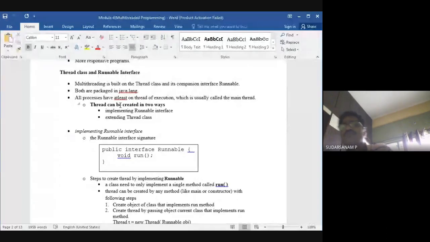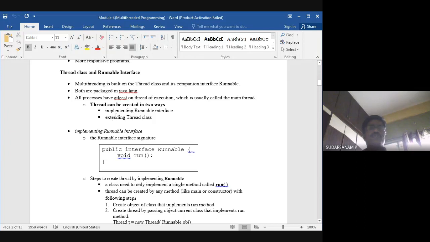I already told you about lab programs, synchronization. What is the meaning of synchronization? The operating system will be synchronizing. That means control will be transferred from one place to another, because when threads are executing, one thread will be in the sleeping state while one is executing. Sometimes you keep one in the waiting state, then move to the other one. That simultaneous coordination is the definition of synchronization. Control will be transferred from one place to another. We will see that later, that is the lab program I told you about.